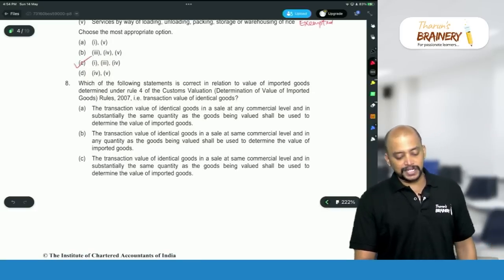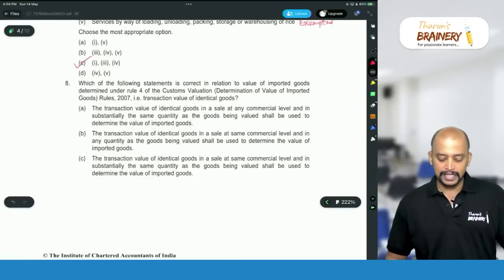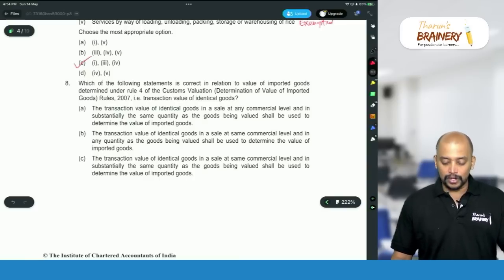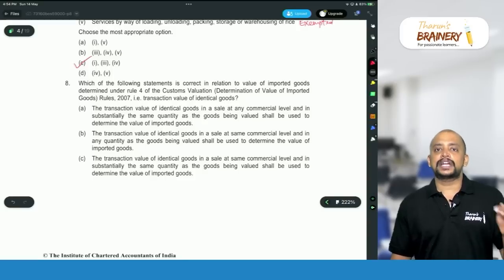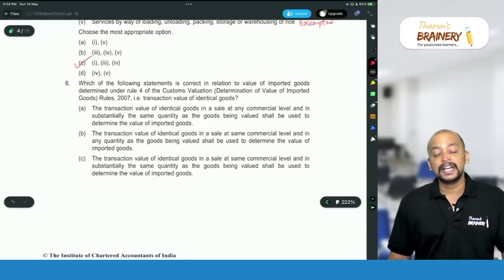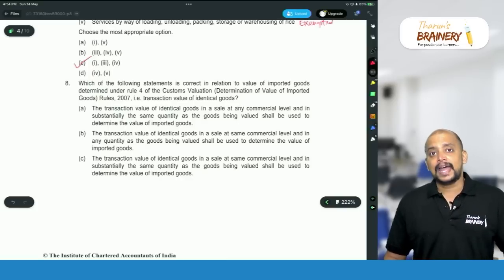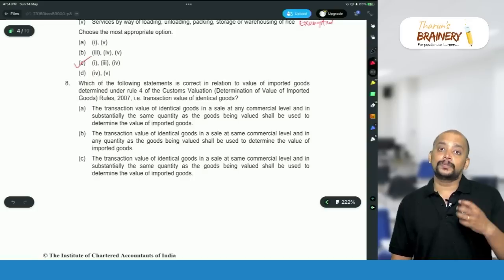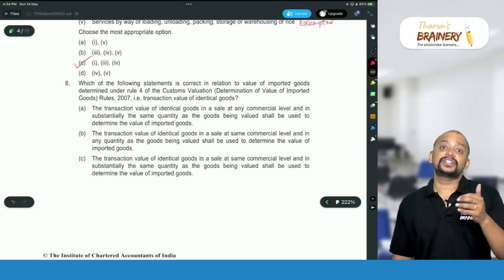Then question number 8, which of the following statements is correct in relation to value of imported goods determined under rule 4 of customs valuation rules, that is transaction value of identical goods. What is the meaning of identical goods? Identical goods are imported goods having the same physical features and quality, imported at or about the same time of importation, in substantially the same quantity and at the same commercial level.